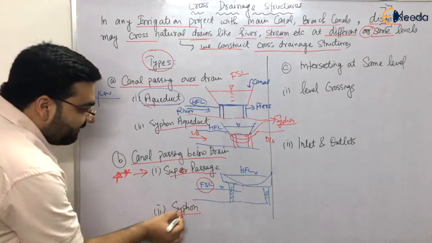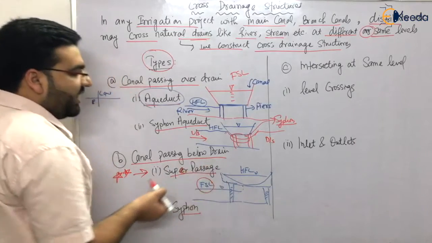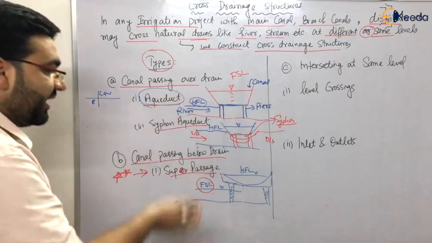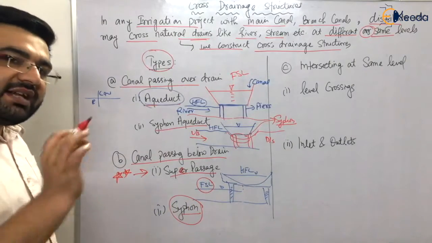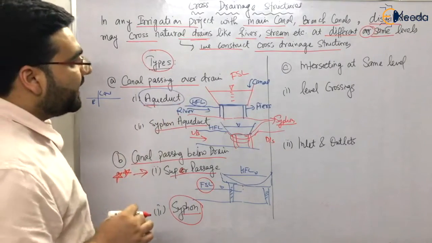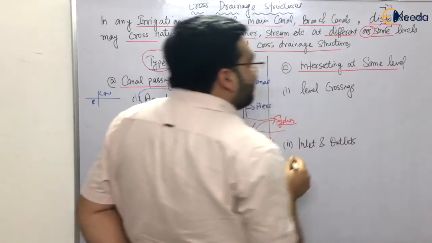Now next is the siphon, right? Again same thing, when the full supply level will be above the bed of the river, those structures are known as siphons, because siphonage action will be taking place at that point of the canal. Now the third thing is when they are intersecting at the same level.